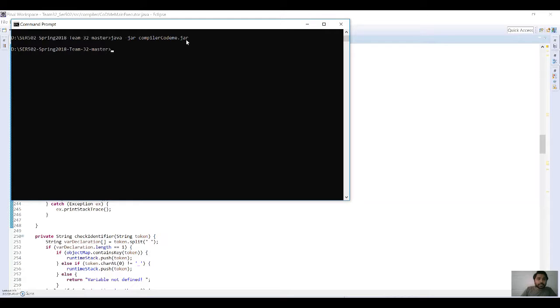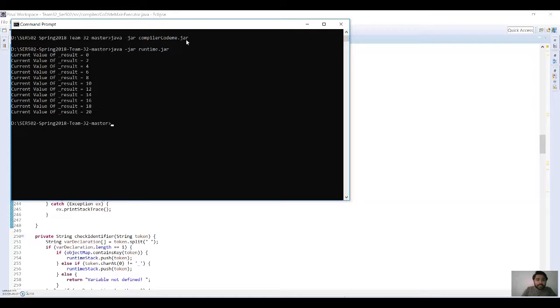Once the sample file is compiled, it generates an intermediate code, which, as I've already said, is in a postfix notation. Once the intermediate code is generated in a particular path, we can run our runtime.jar to extract it, start the executor processing on this intermediate code file, and finally execute it.